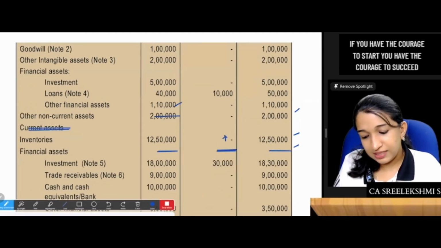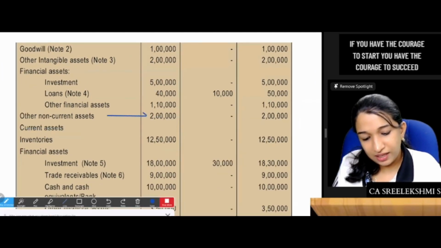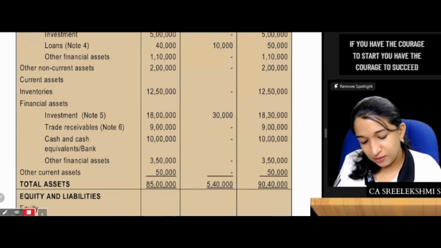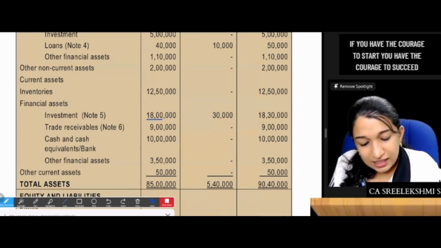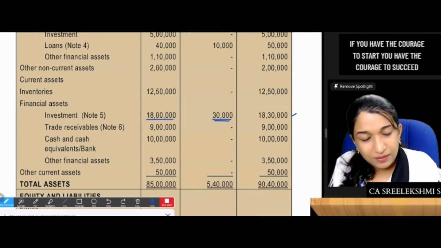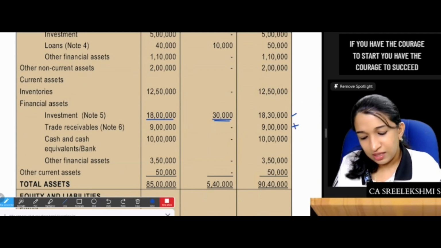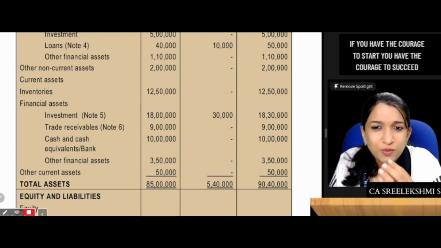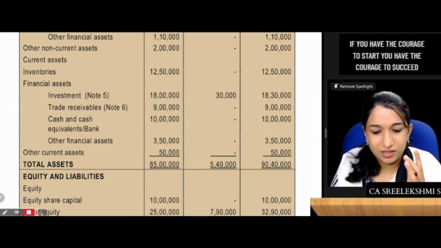Other non-current assets, capital advances is not a financial asset. Current assets, inventories, no change. Then you should show financial assets, investments. There is an increase of 30,000. Trade receivables, no change. Cash and cash equivalents, no change. Other financial assets, other current assets. So adjustments are given for very few items.